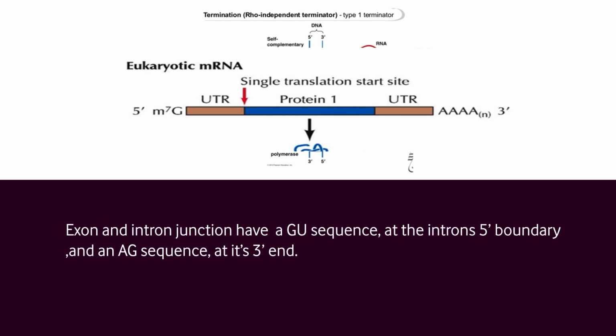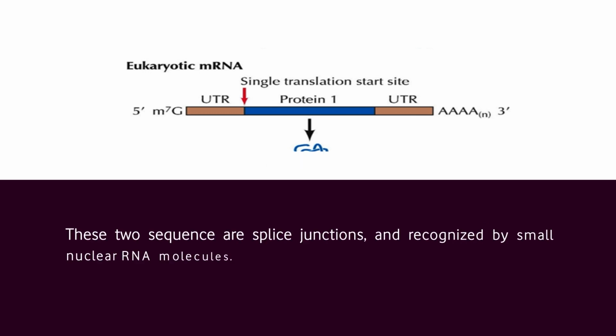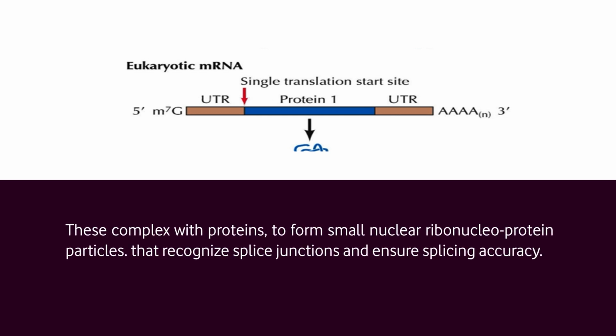Exon and intron junctions have a guanine-uracil sequence at the intron's 5' boundary and an adenine-guanine sequence at its 3' end. These two sequences are defined as splice junctions and are recognized by small nuclear RNA molecules. These complex with proteins to form small nuclear ribonucleoprotein particles that recognize splice junctions and ensure splicing accuracy. This is the figure of monocistronic messenger RNA of eukaryotes.